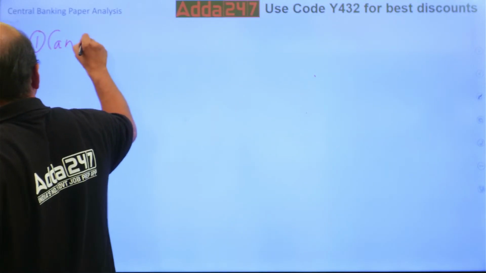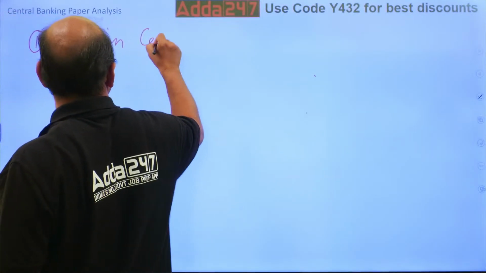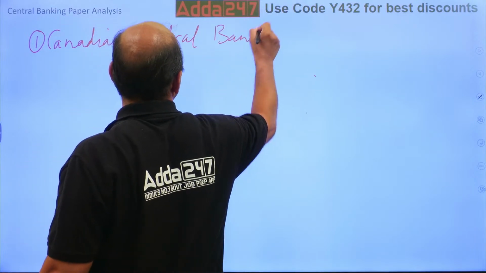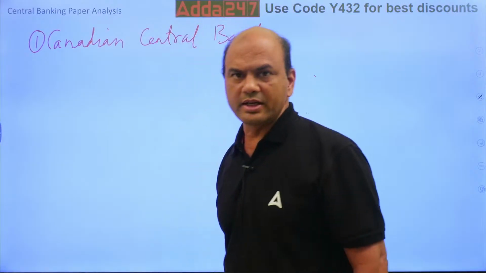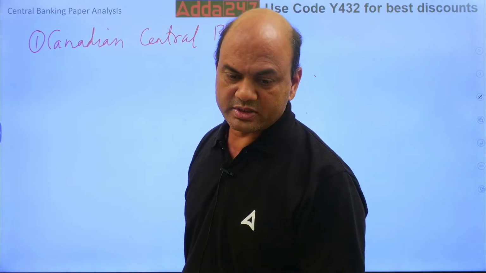It is given in the question bank. There was one question on this. Then what was that question actually?